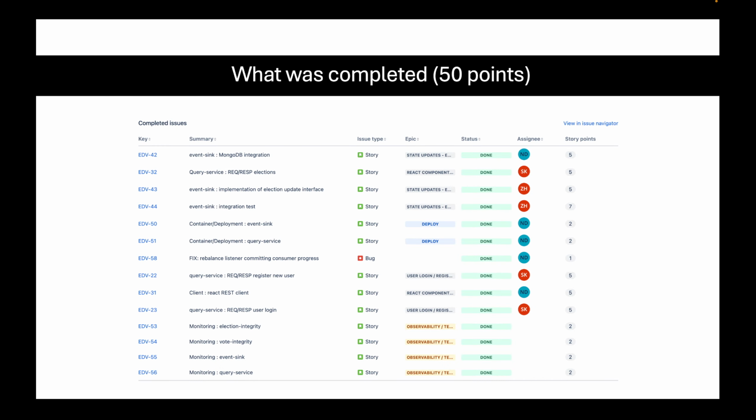What we completed this sprint was 50 points worth of work, and it can be broken down into a couple of categories. One, Event Sync is now upserting elections into MongoDB. Two, Query Service, our backend component, along with our client component, the front end, has now been integrated to fetch elections and register users and log in users. And we also have some stories for containerization, event sync, query service, along with observability stories.